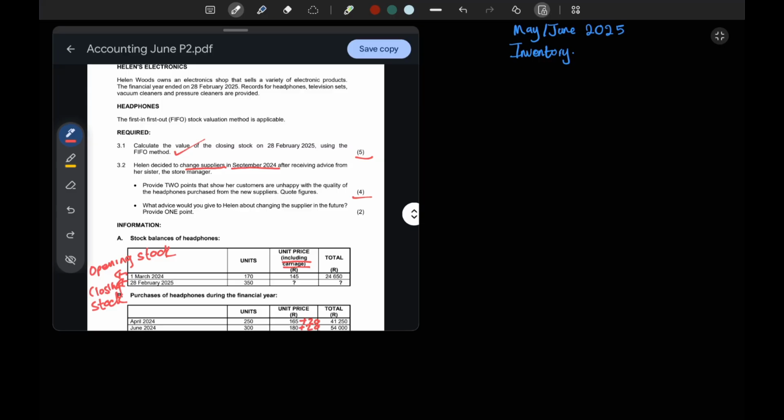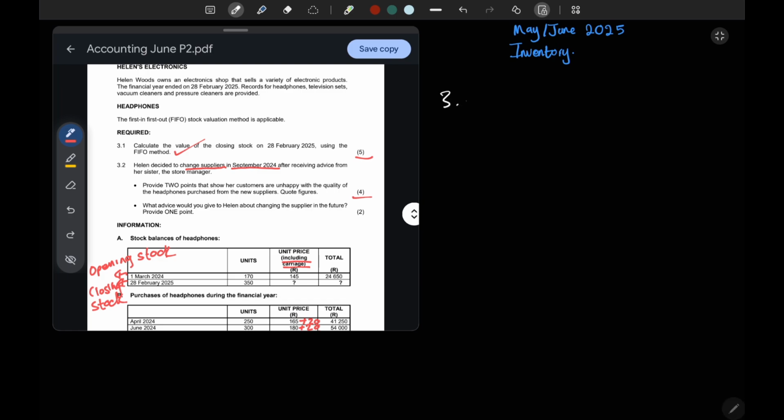She changed suppliers and people returned headphones, which obviously means that the quality wasn't good. Guys, if you buy something from a store and it doesn't work for you, you will most probably return that product. Why? Because the quality wasn't good. So if you're a business owner and you change the supplier and people are returning the product, they'll tell you, for example, that these headphones don't sound good, or the quality isn't good, or the battery doesn't last longer. They'll basically tell you defects about your product. So before you change your supplier, what would you think of? Which factors would you consider?